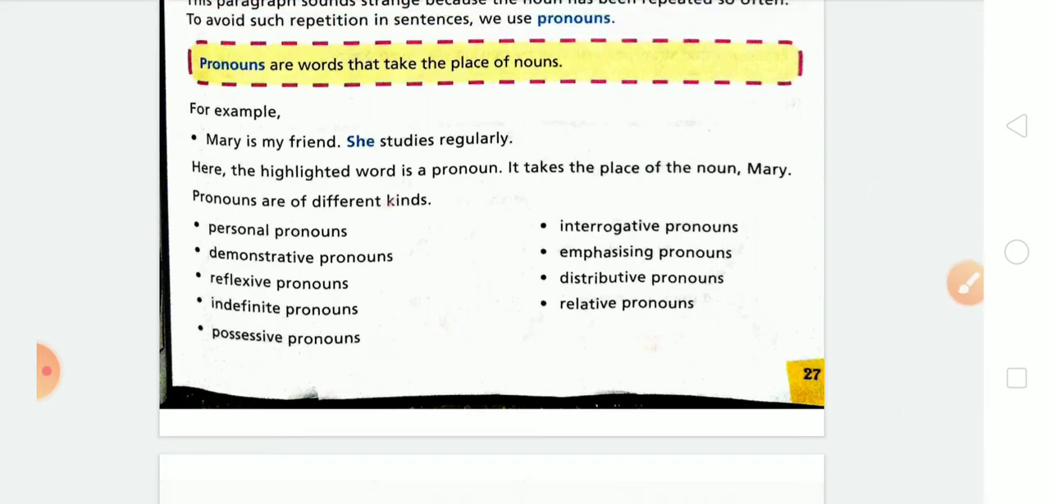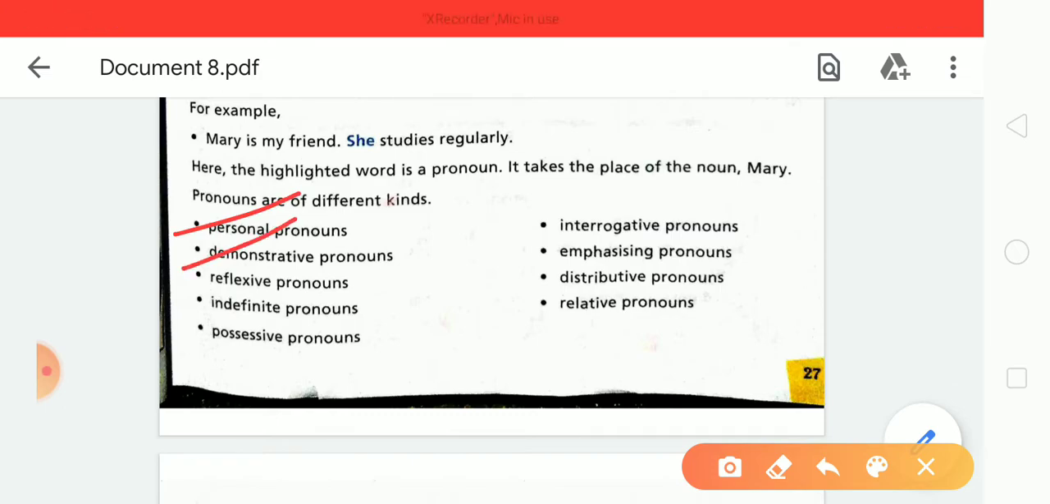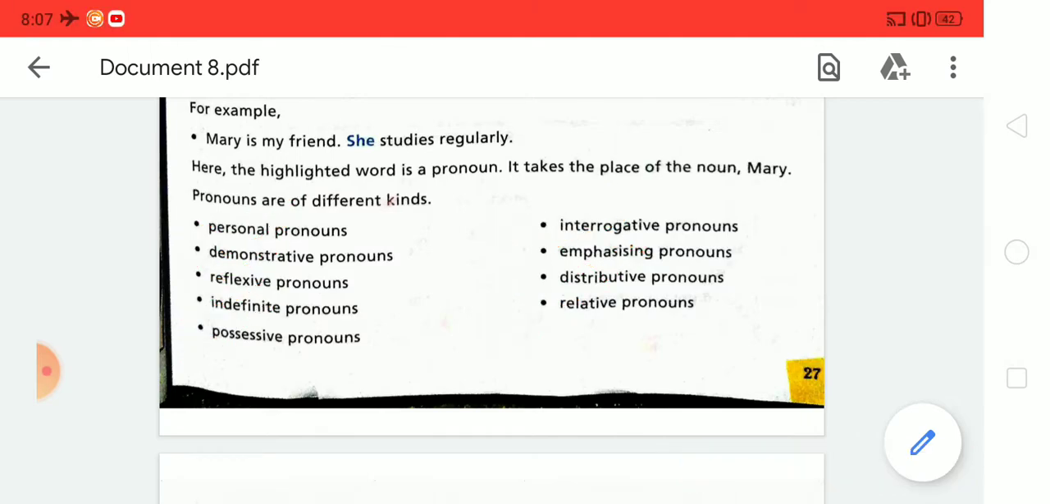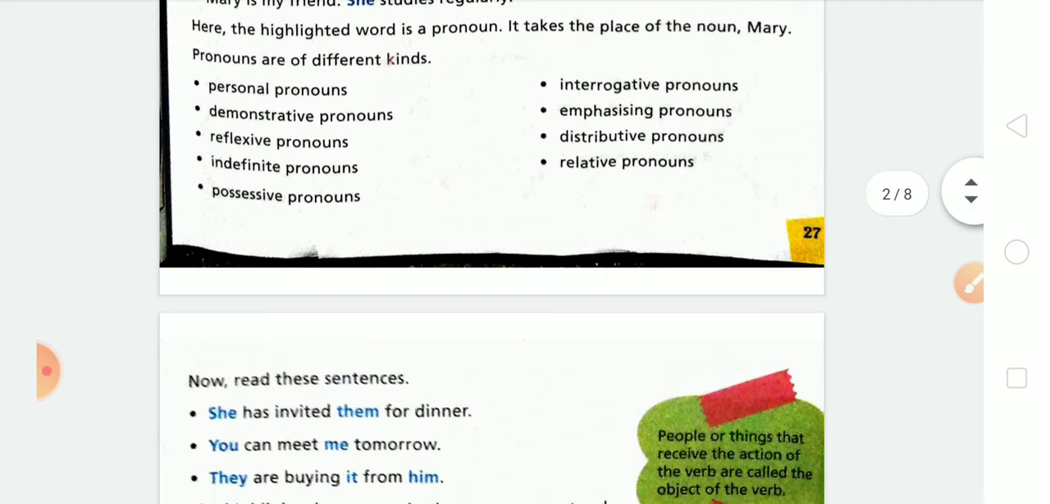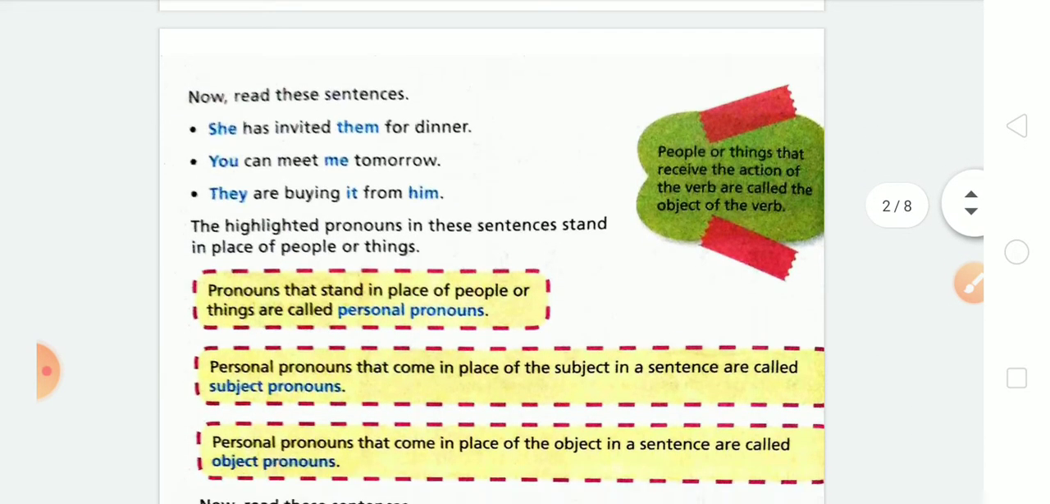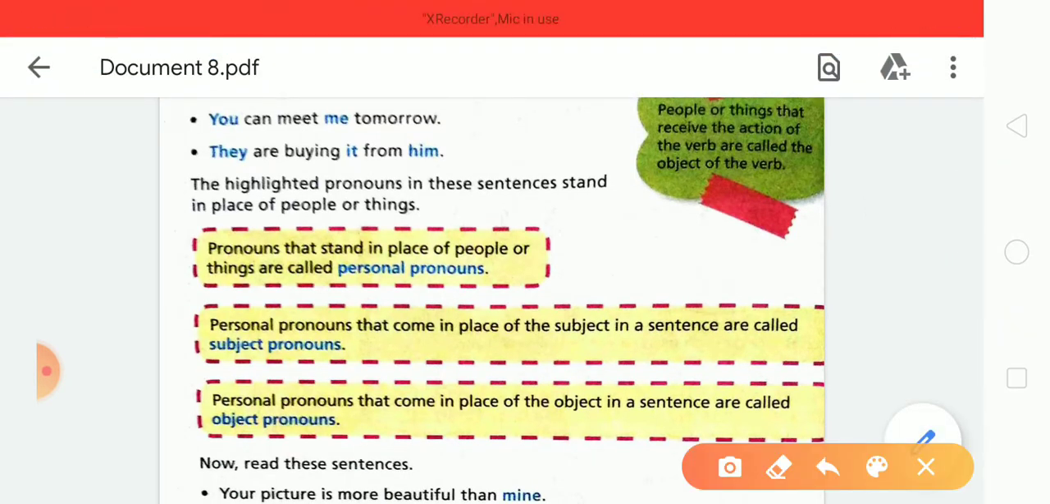Now, there are different kinds of pronouns, so you can see here: personal pronoun, demonstrative pronoun, reflexive pronoun, indefinite pronouns, possessive pronoun, interrogative pronouns, emphasizing pronouns, distributive pronoun and relative pronoun. Now we are going to know about all the pronouns one by one. First is the personal pronoun, and you can see here the definition of personal pronoun. Pronouns that stand in place of people or things are called personal pronouns.